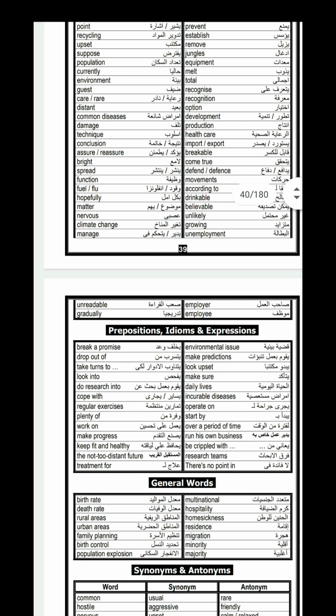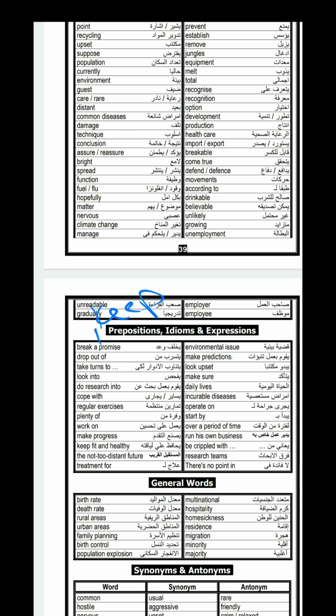The preposition of unit 11: break promise, and the opposite of break promise is keep promise. He always keeps his promise. He always breaks his promise. Drop out of. Take turns to. Look into. Do research into. Cope with. Regular exercises. Plenty of. Work on. Make progress. Keep fit and healthy. The not too distant future.